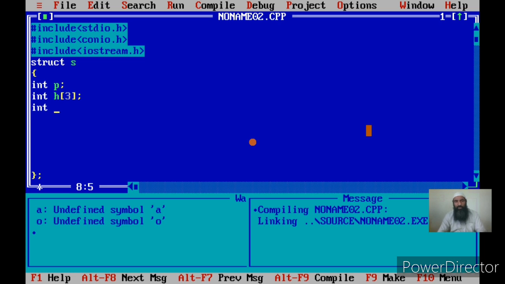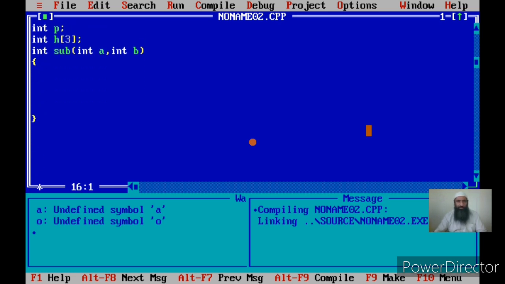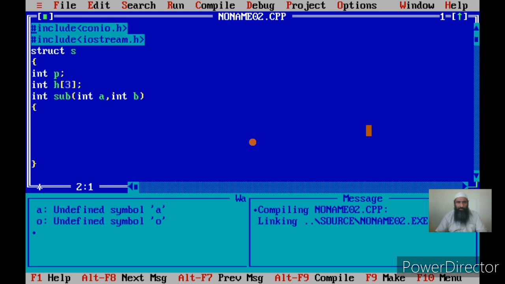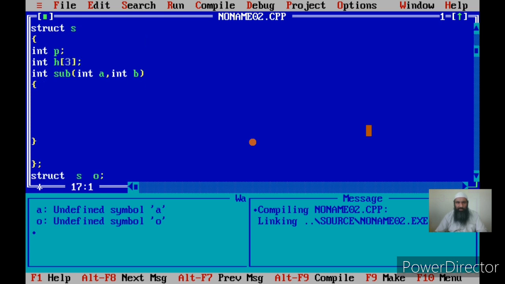Let us suppose we have a function, int subtract, that subtracts two numbers, a and b. We can say int a, comma, int b. The function is to be defined as we do it normally. The same procedure has to be followed. We have to write two round braces, two curly braces, and the body has to be within those two curly braces. But the important thing is that this function is now within this structure definition, because the structure definition starts with this first curly brace where the cursor is, and ends at the last curly brace where we have a terminator, and this function is defined within the structure.